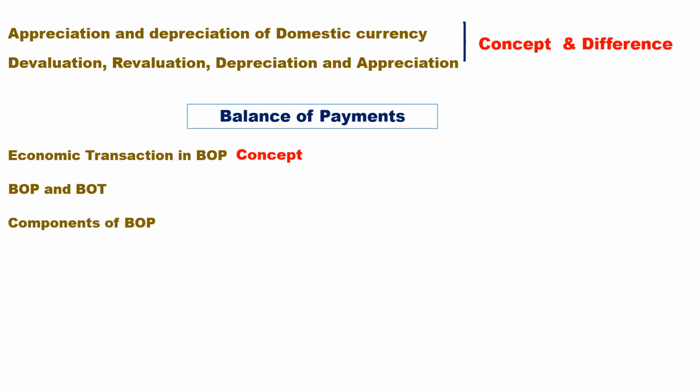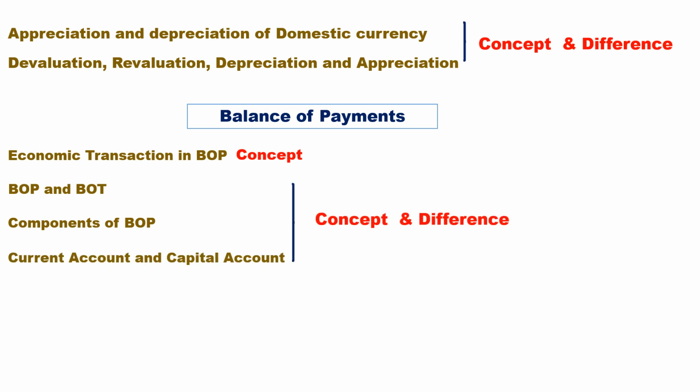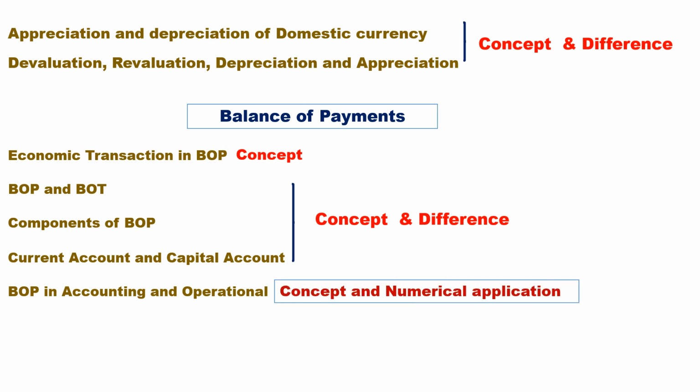Components of BOP: the capital account and current account. Current account and capital account may be asked concept-oriented, along with the main differences. BOP in accounting and operational sense: in the accounting sense, total receipt is equal to total payment. Operational is equal to accommodating either surplus or deficit in the BOP account.